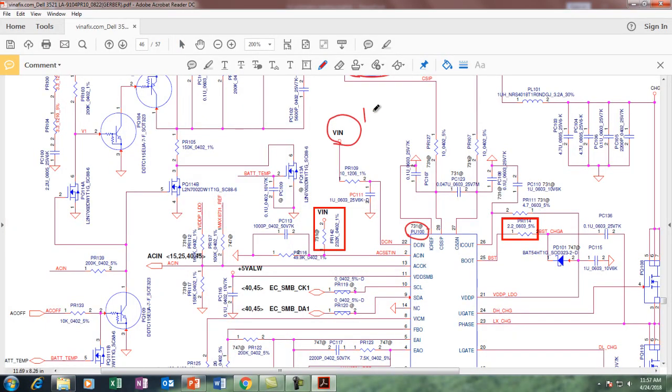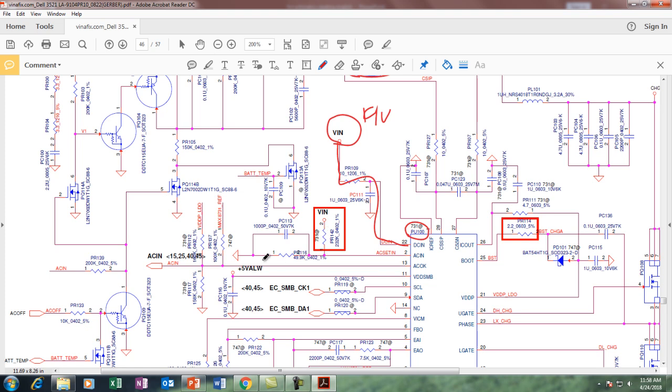Here is a 19 volt, and this 19 volt comes on this pin, pin number 22. It's called DC in. That is the power this chip needs to work. The next signal is called AC in, that is adapter current in.